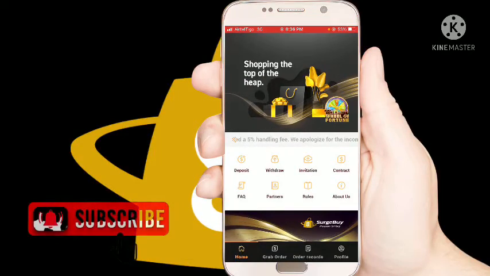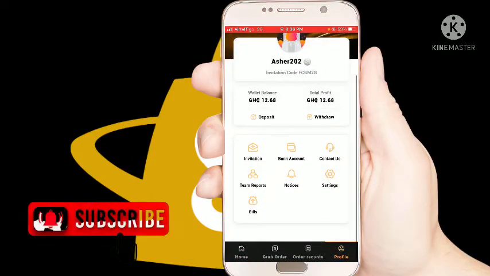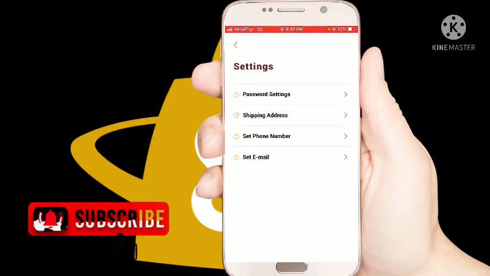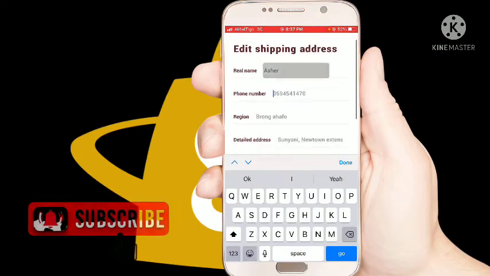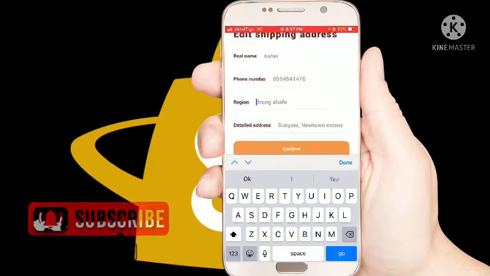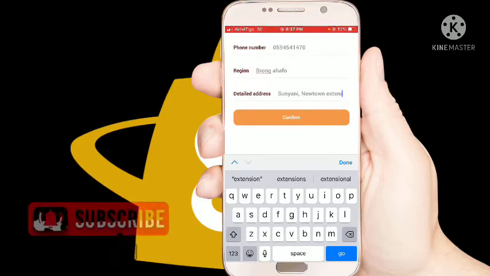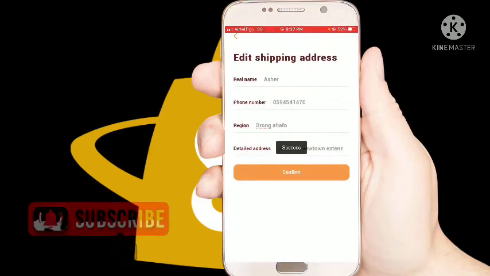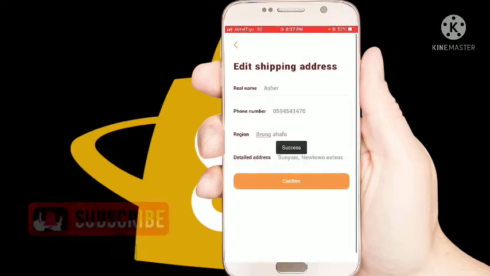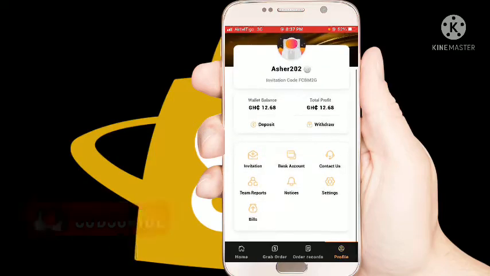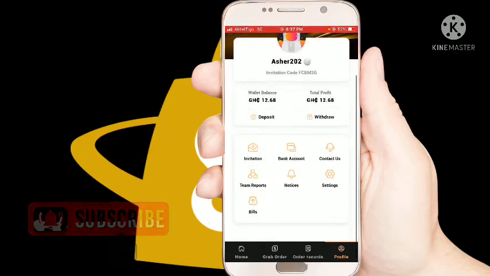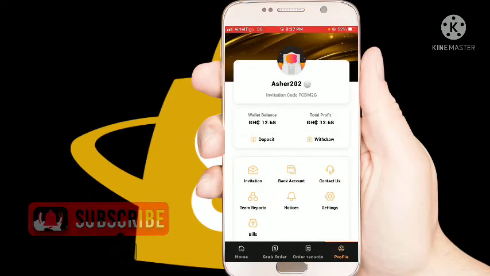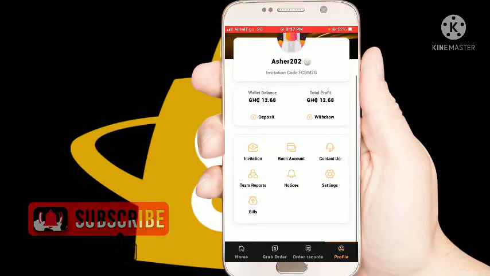Again, you have to click on your profile, then go to your settings, then go to your shipping address, then fill in these forms. You have to enter your real name here, your phone number, your region, and your detailed address. Then after that you click on confirm. After confirming, you have to get back to your profile. Then as a new user, you have to make a deposit to this platform, and you start grabbing the orders and you make money online.